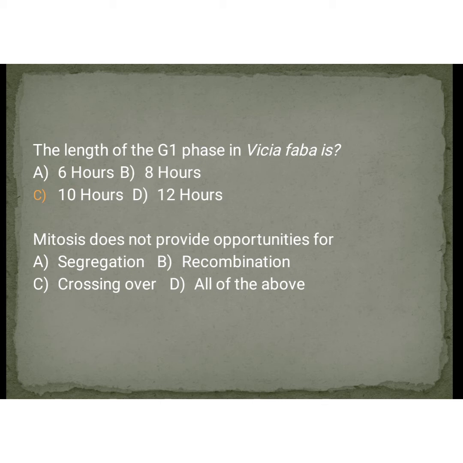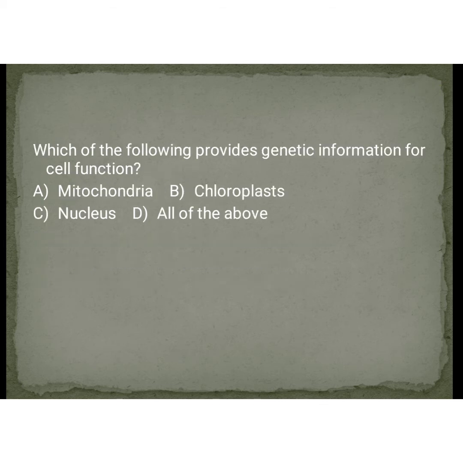Next, length of G1 phase in Vicia faba. It is a very important question. Write the answer. And in mitosis, which of the following does not take place? Okay, that is a question. Coming to the answer, the length of G1 phase in Vicia faba is 12 hours. Okay, option D. And mitosis does not provide opportunities for all of these. That is segregation, recombination, and crossing over do not take place in mitosis. These 3 events take place only in meiosis, okay.